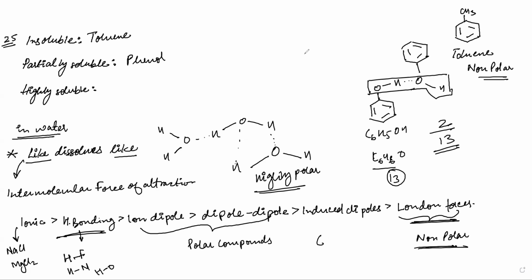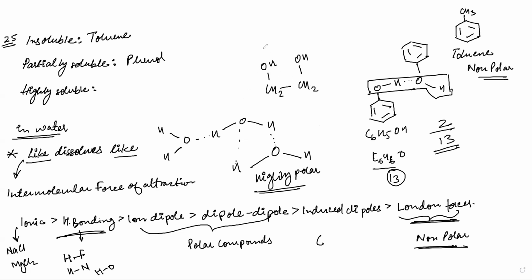Ethylene glycol is nothing but you have CH2, CH2, and both of them have OH. Now, as you can see, there are 4 atoms which are involved in hydrogen bonding, and here we have 3, 3, 6.